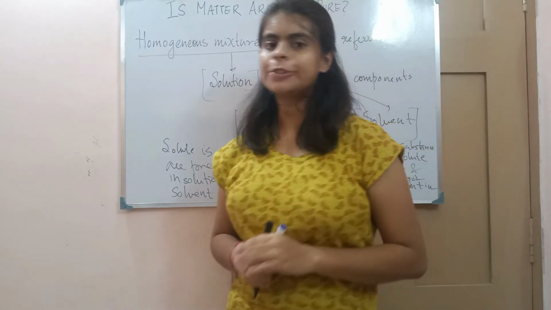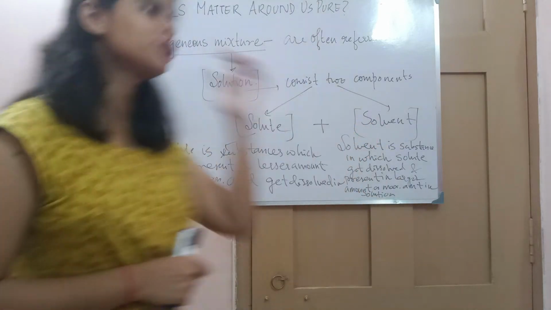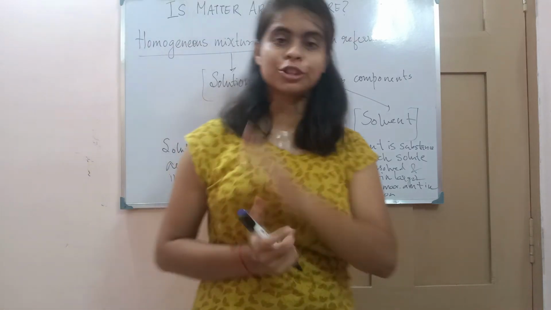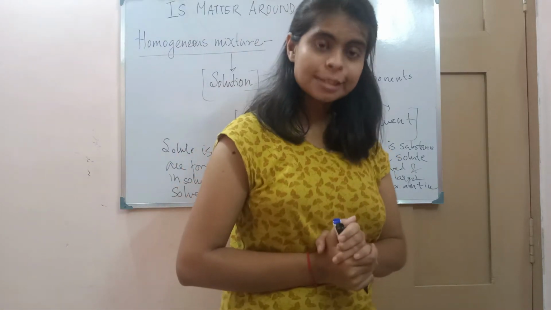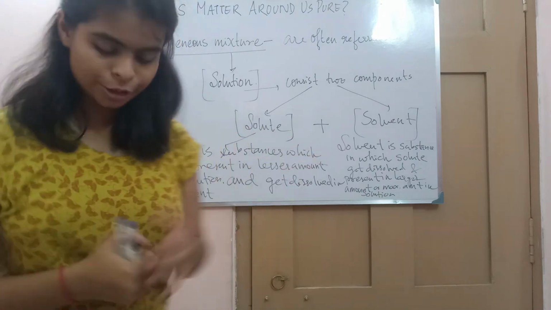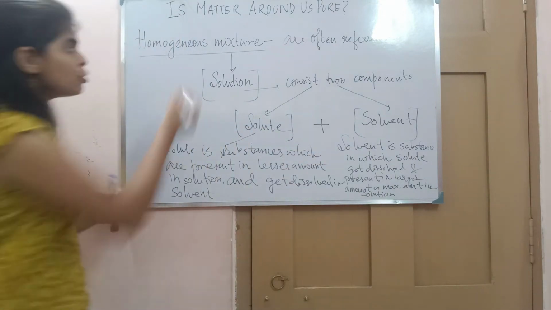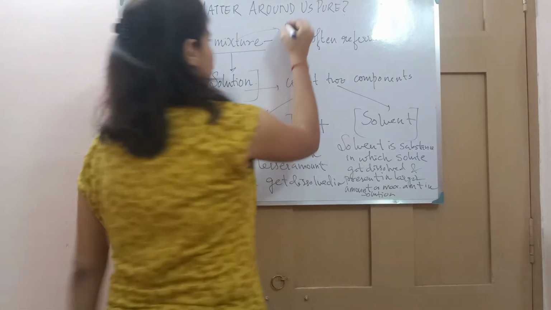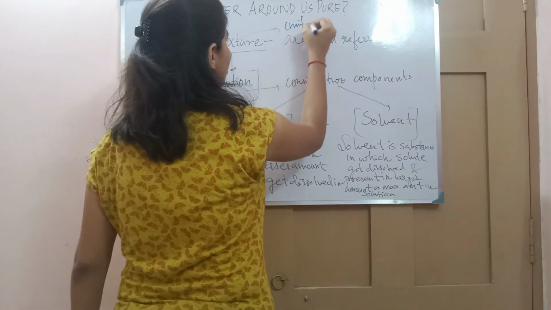Now let's start with today's topic, that is homogeneous mixture. We have discussed in the last class about the homogeneous and heterogeneous mixture and their differences, that how homogeneous mixture and heterogeneous mixture are different. Homogeneous mixtures are what? Which have a uniform composition. We can say uniform composition.